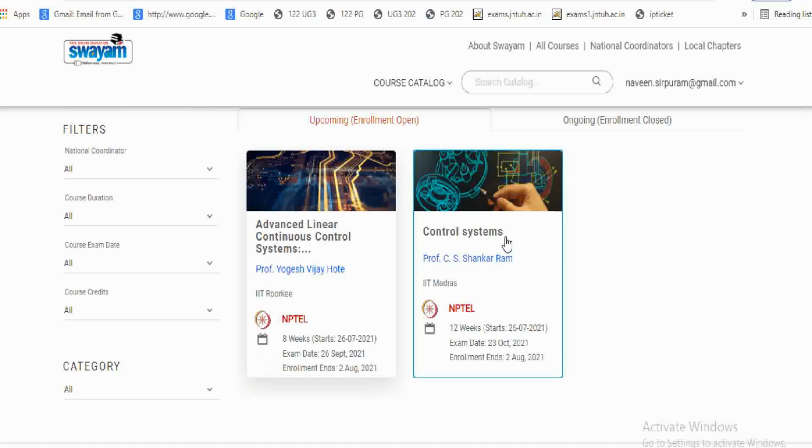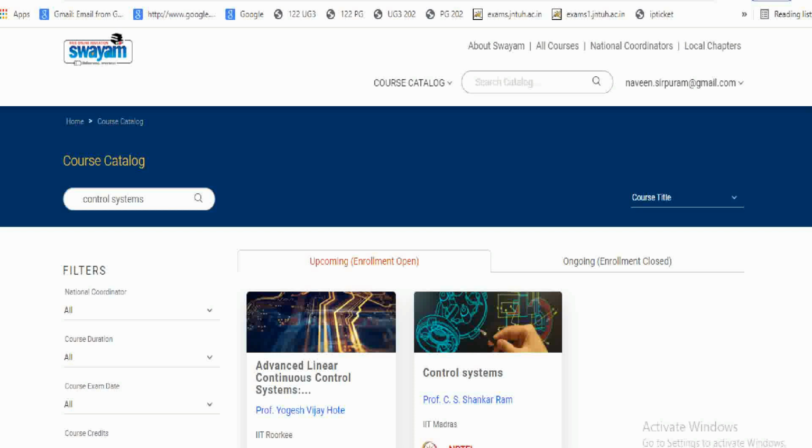This is a control systems course, also a 12-week course, and it also starts from 26/7. Like that, you have a number of courses in SWAYAM. So just utilize this site, which is organized by reputed colleges, get the knowledge and get benefited. Thank you.